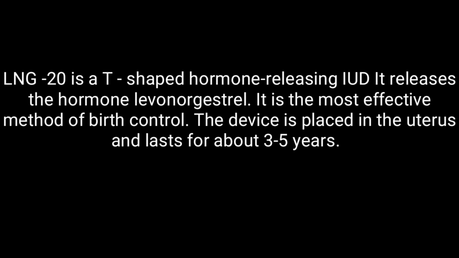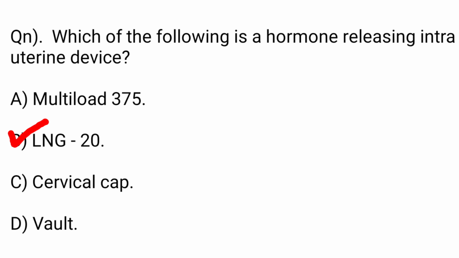LNG20 is a T-shaped hormone releasing IUD. It releases the hormone levonorgestrel. It is the most effective method of birth control. The device is placed in the uterus and lasts for about 3 to 5 years. Hence option B, LNG20 is the right answer.